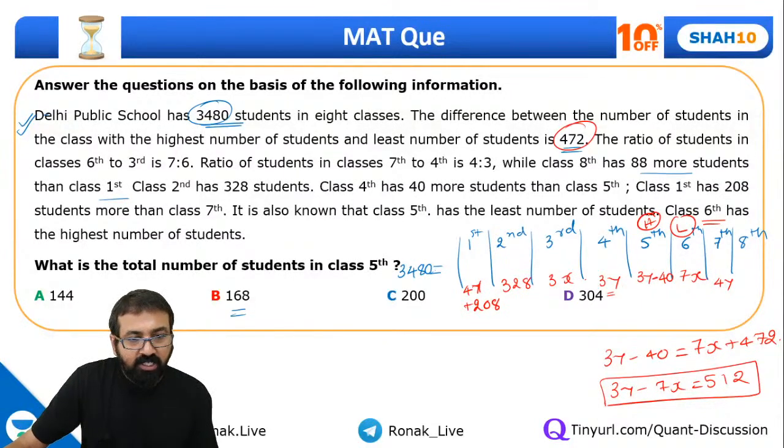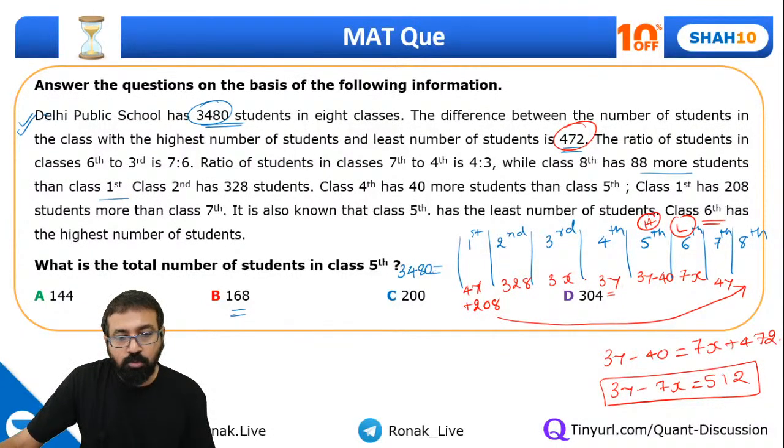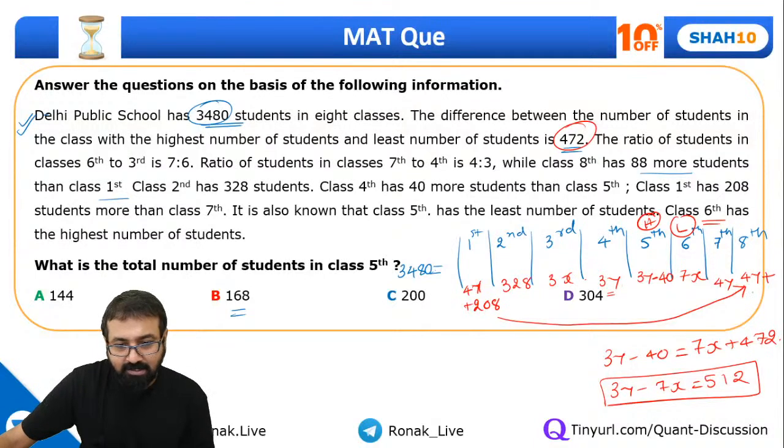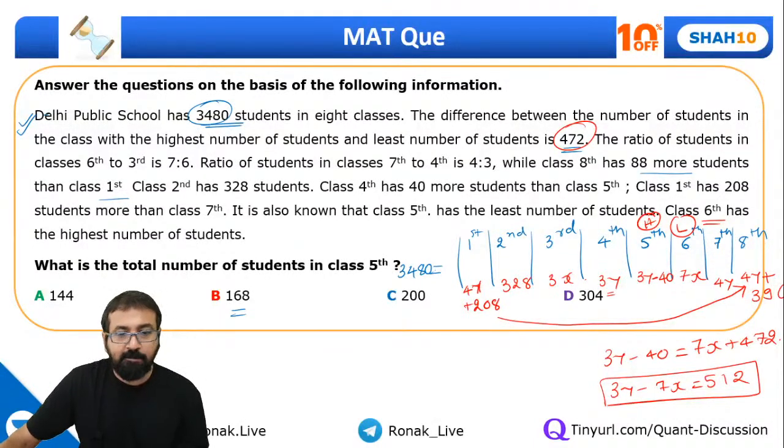And one more thing, class 8th has 88 more students than the first class. So this is 88 more, so it will come out to be 4y plus 208 plus 88, which is 4y plus 296. Now these are the values that we have, and all of them add up to 3480.